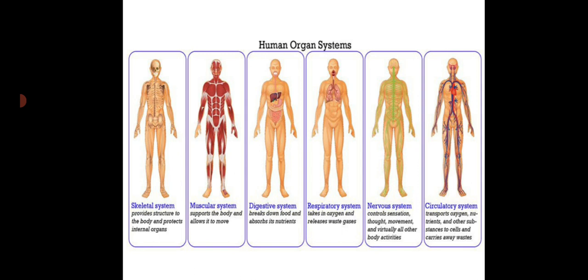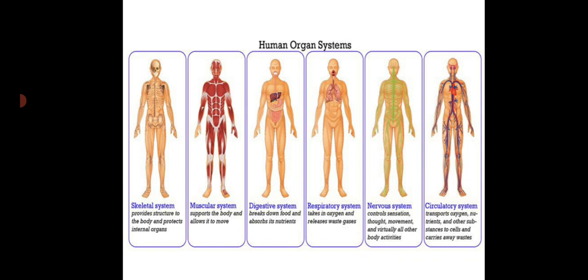The skeletal system provides structure to the body and protects internal organs. Here you can see other systems like the digestive, respiratory, nervous and circulatory systems. In today's class we are just discussing the skeletal system, which always provides structure to the body and protects internal organs.